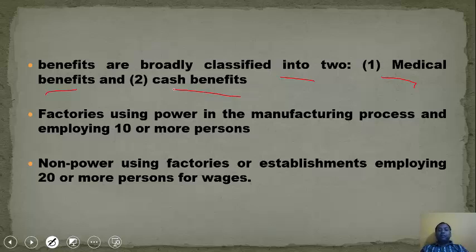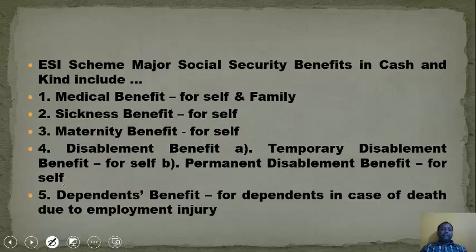It's mandatory for factories using power in the manufacturing process and employing 10 or more persons. So it's mandatory if any factory is employing 10 or more persons. And for non-power using factories, the minimum criteria is 20 or more persons for wages. Like in the EPFO, we have seen that there are minimum 20 persons required for it to be mandatory.